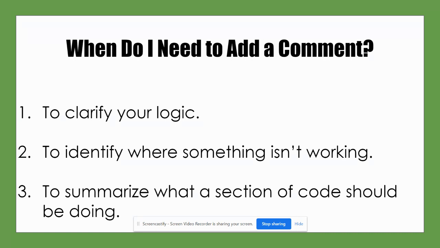1, to clarify your logic. 2, to identify where something isn't working. And 3, to summarize what a section of code should be doing. In the following slides, we will look closely at each of these reasons.